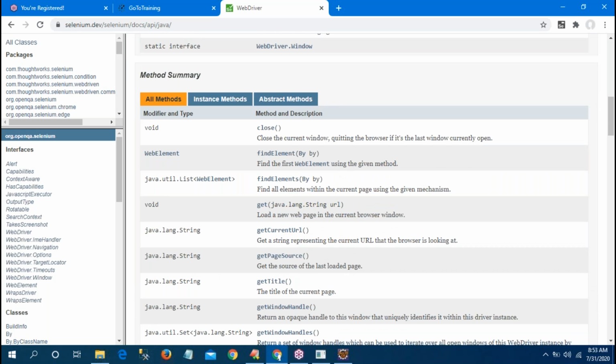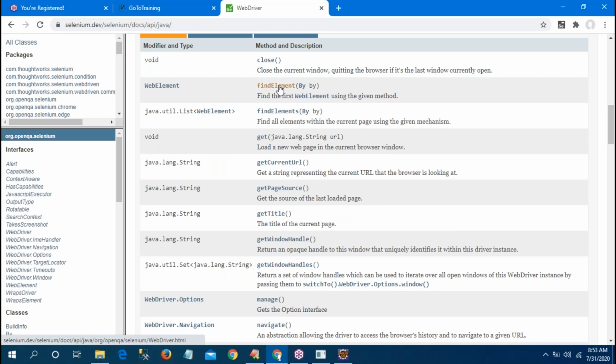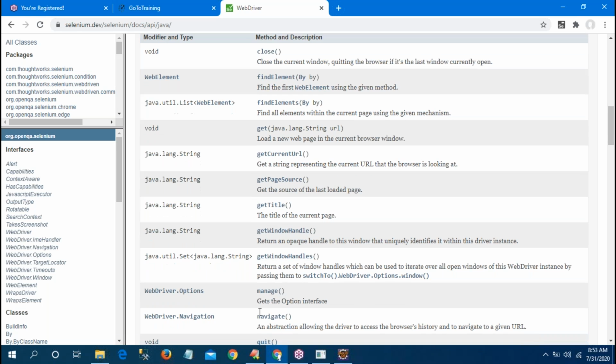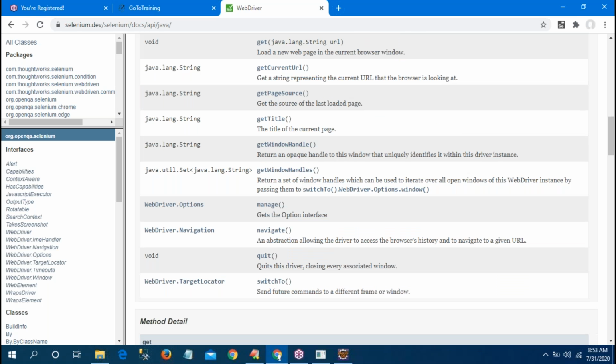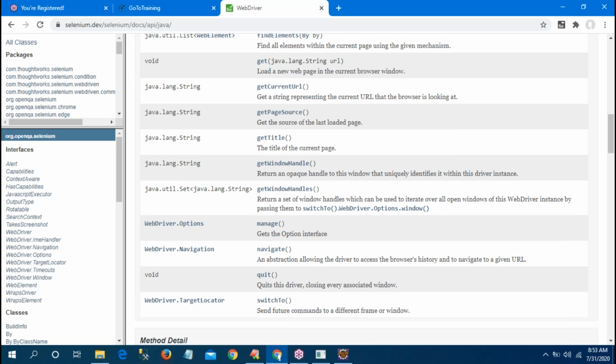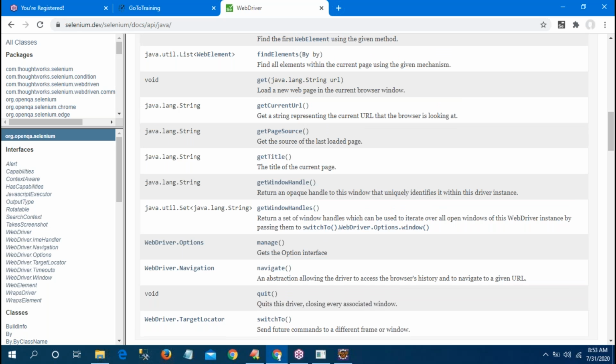Whatever the commands are: close, findElement, findElements, getCurrentUrl, getPageSource, getTitle, getWindowHandles, manage, navigate, quit, switchTo. Only 13 commands are there in our WebDriver. If you know these 13 commands, you can play with the WebDriver. Enough.